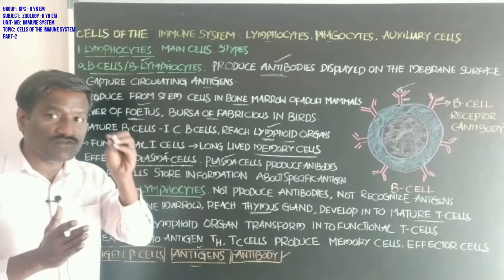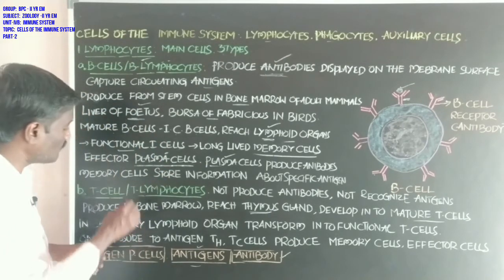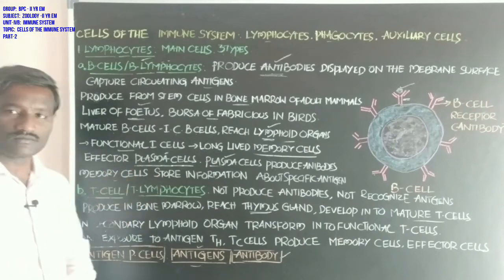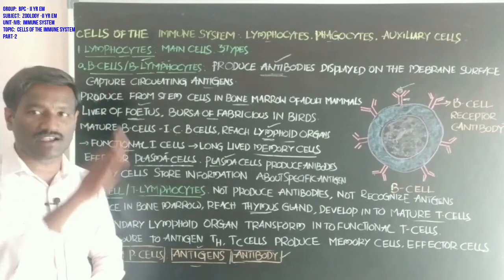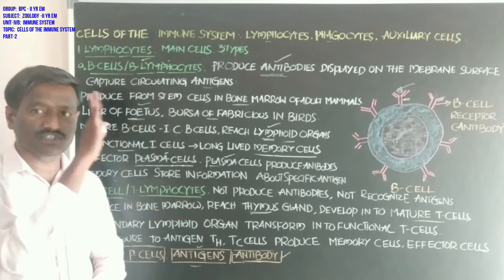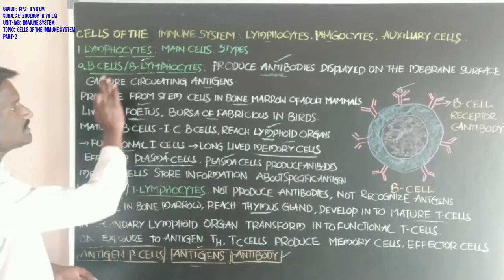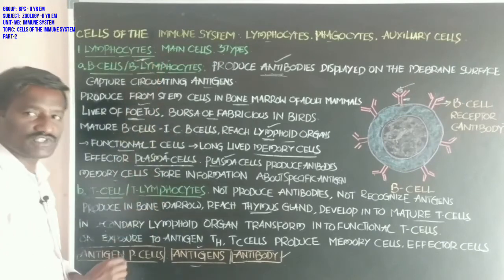That information is stored by the memory cells. This is the information about the B lymphocyte.